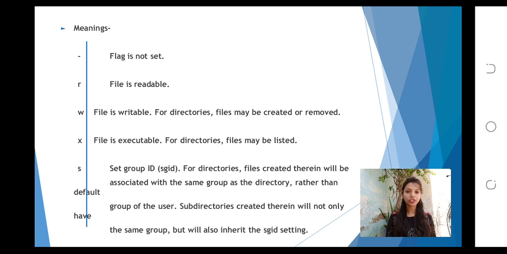X: file is executable; for directories, files may be listed. S, set group ID: for directories, files created therein will be associated with the same group as the directory rather than the default group of the user. Subdirectories created therein will not only have the same group but will also inherit the setting.